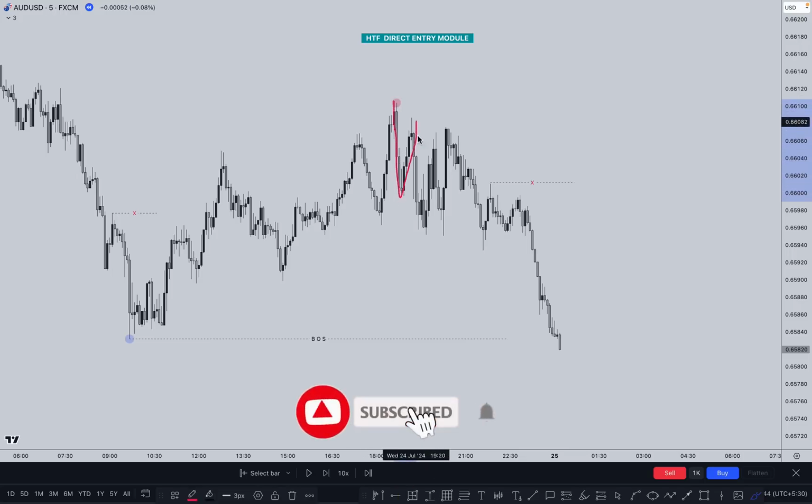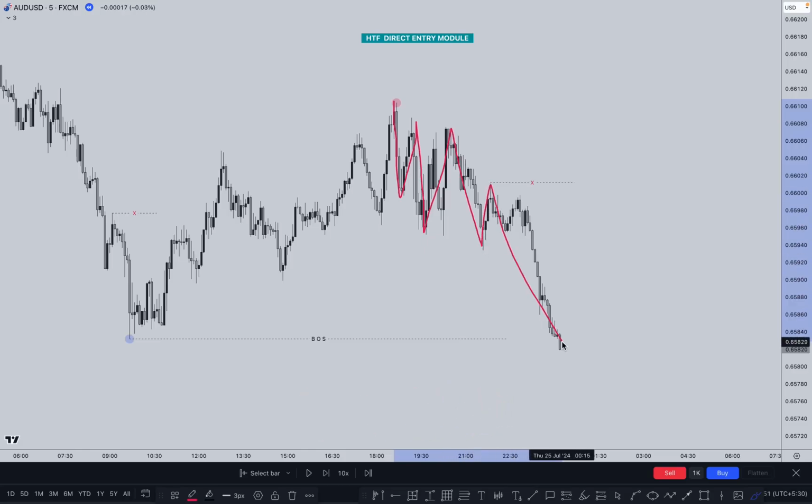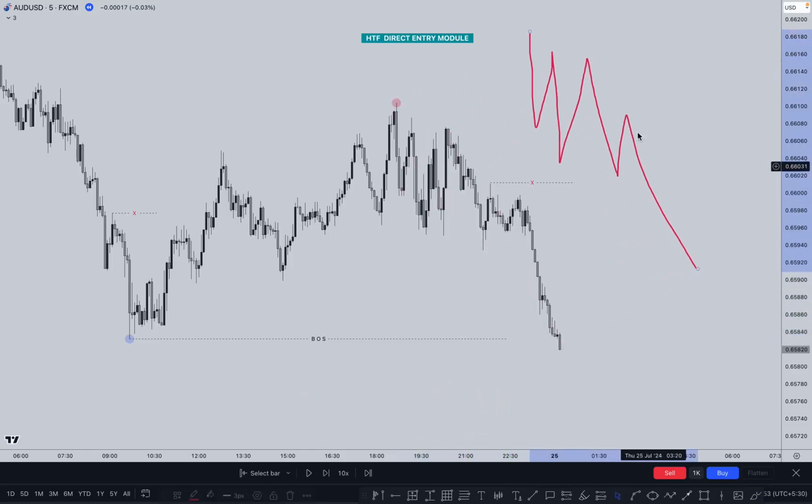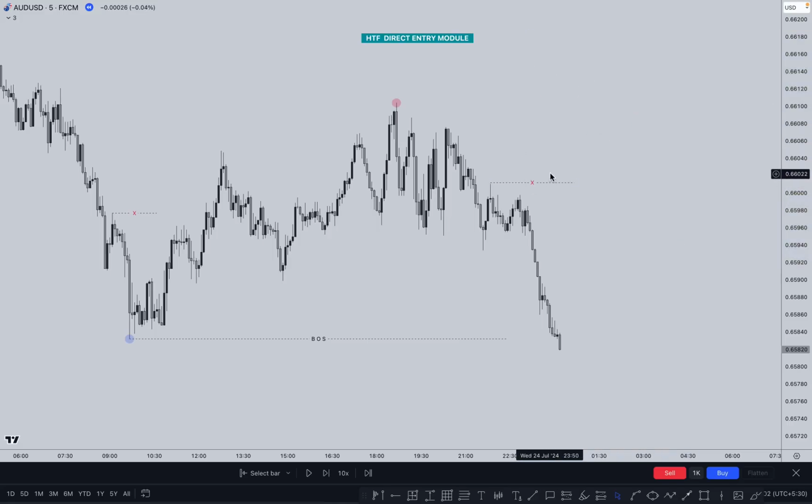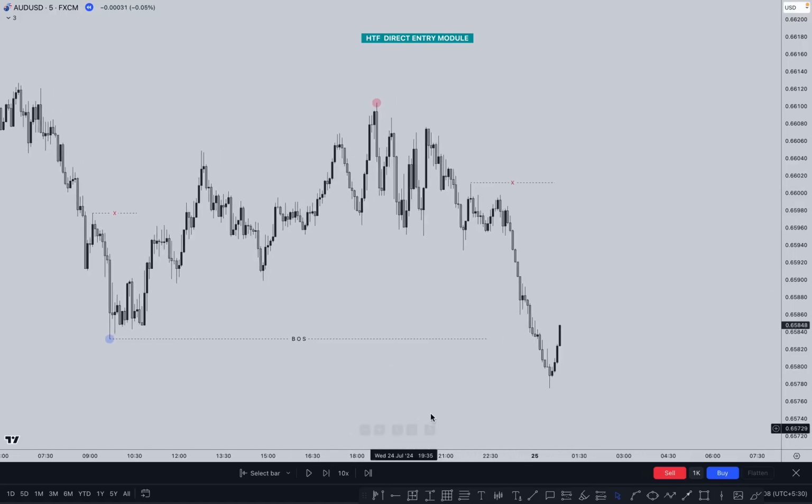This is our structure like this one, and this is a structure between this one. Create one more pullback, push higher, again push downside. If anything happens between this, this is called internal, or you can say the minor inducement is here, right? So this one is our inducement which is taken out. If market takes out this one, then we are interested in the sell, right? So let's see what happens next after this and what we can expect here.